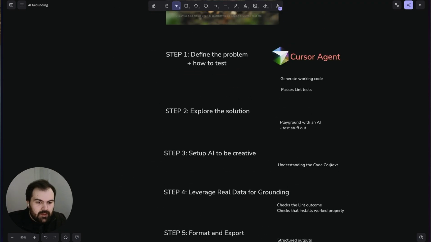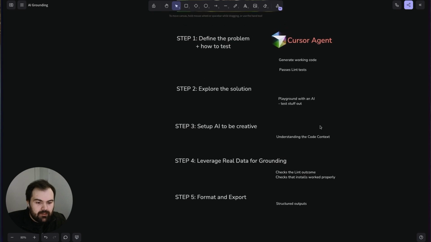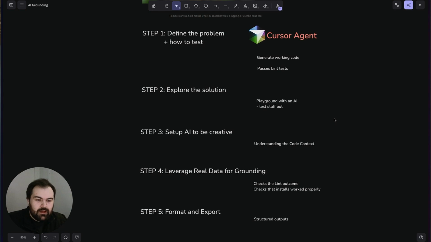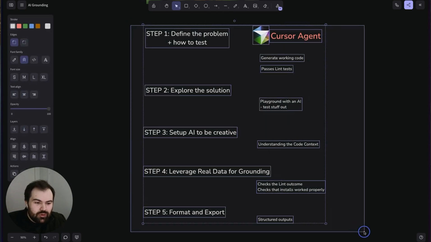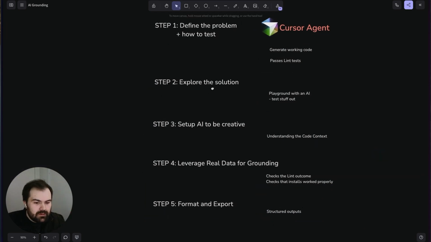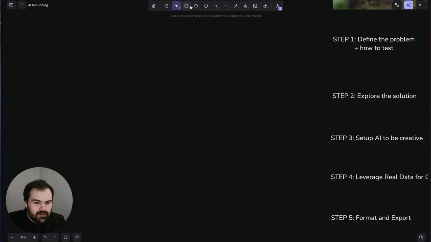So these are the 5 general steps that I go through when I think about grounding, and this has worked fairly well for me. Some of these are definitely better than others, but I find that this is a very good set to go through when thinking about this problem. Let's briefly touch on why this is important.